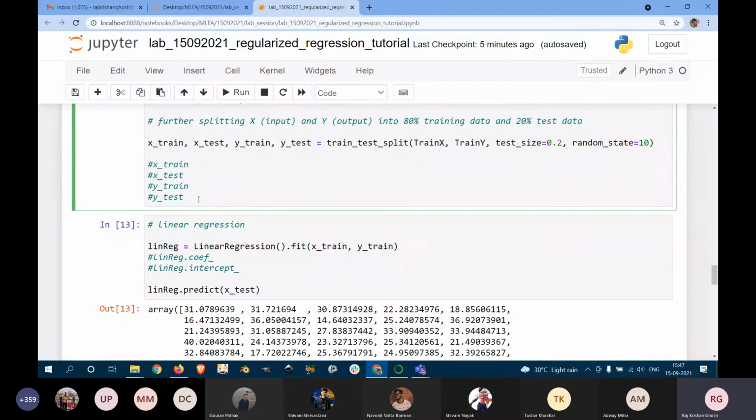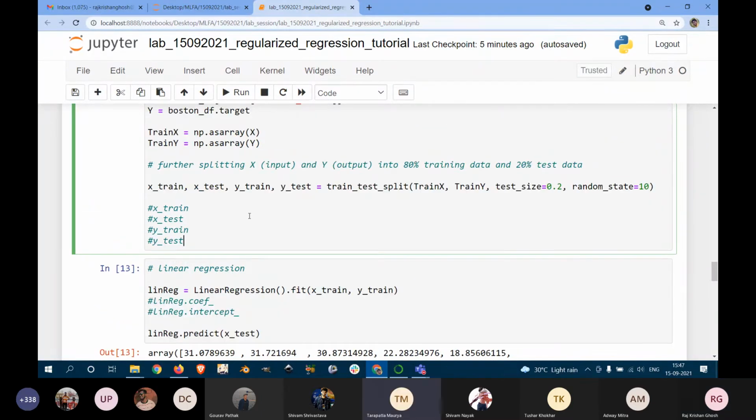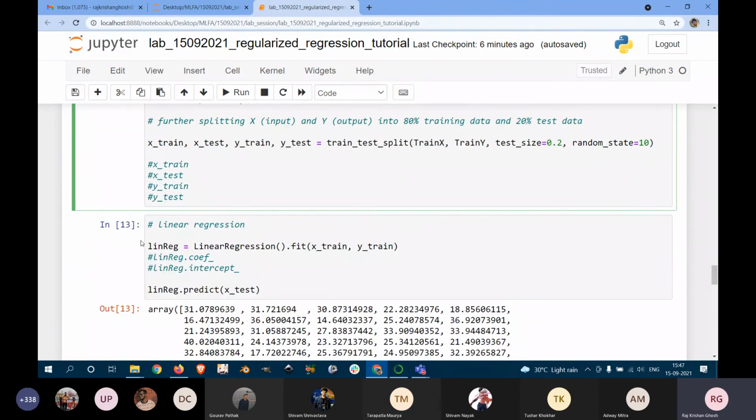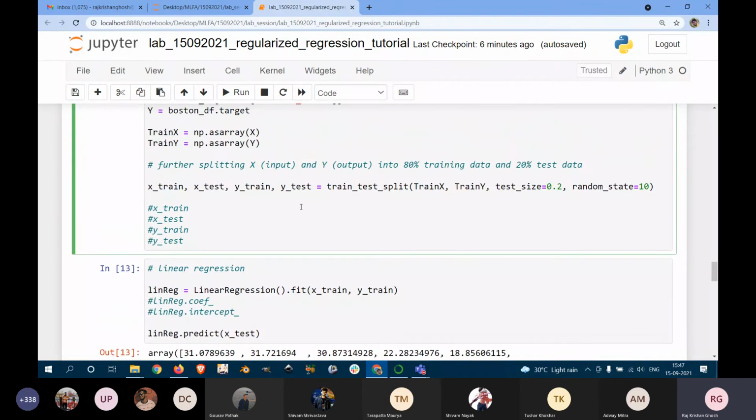Now if we like, we can print X train, X test, Y train, Y test, etc. Yeah. So can't we use directly X and Y in the train test split? You can do it in various ways, right? I'm only showing one of the ways. In fact, most of the functions I am using are very, very basic, so you can try different approaches. There is no problem with that.